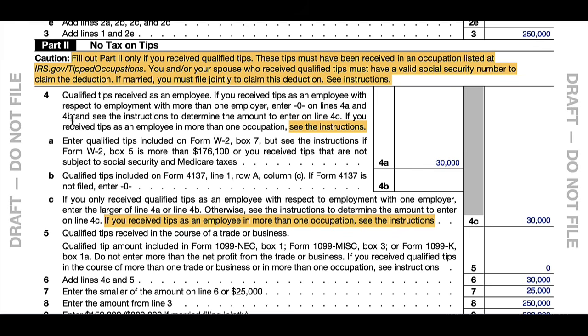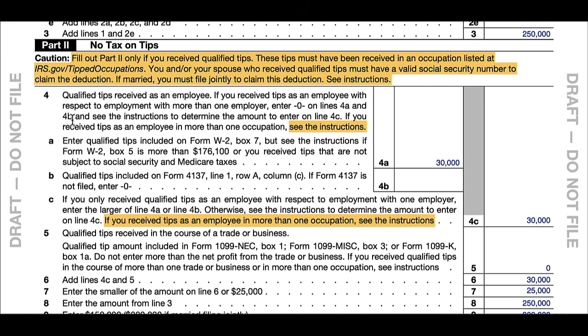Now, in line 4A, this is where we're going to put your qualified tips as an employee that were reported to you on your W-2, in box 7 of your W-2. Now, let's assume that you earned $30,000 of tips from a single employer and a single profession as a waiter. Let's assume you're a waiter, you earned $30,000 of tips during the year.